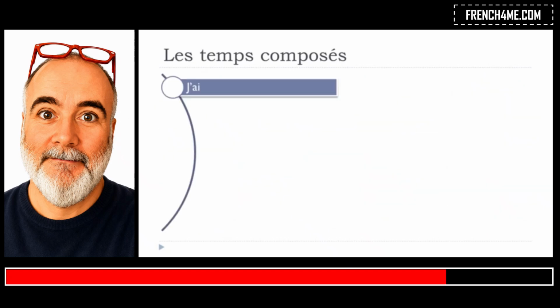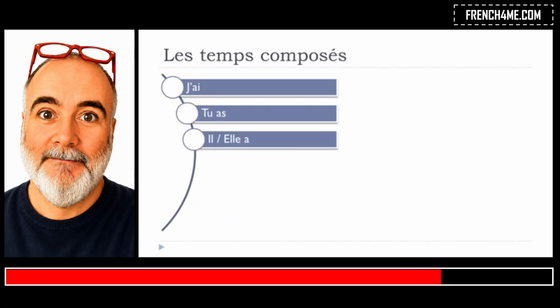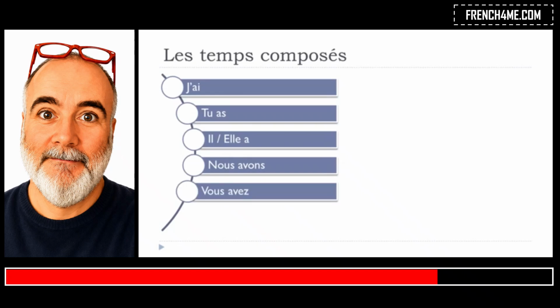So remember, avoir at the present tense goes like j'ai, tu as, il a, elle a, nous avons, vous avez, ils ont, elles ont.